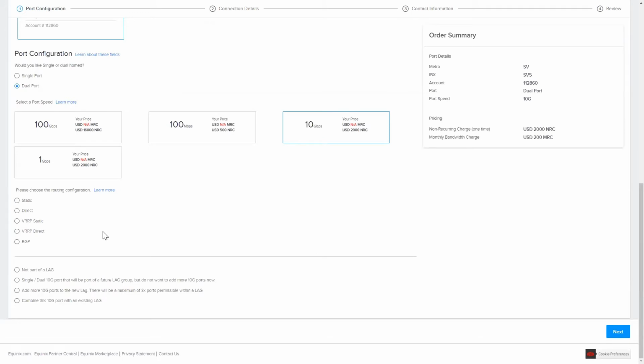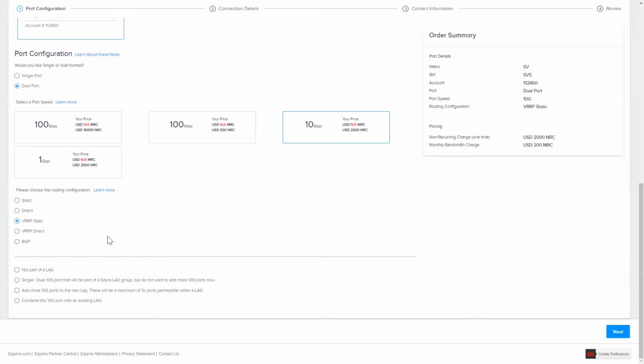When it comes to routing configuration, BGP is possible. You may prefer VRRP, or Virtual Router Redundancy Protocol, static or direct. Static is when you have a separate broadcast domain from the initial broadcast domain that connects to the Equinix Connect router. Or if it's a totally flat network, you can select VRRP direct. I'm going to pick VRRP static in this example.